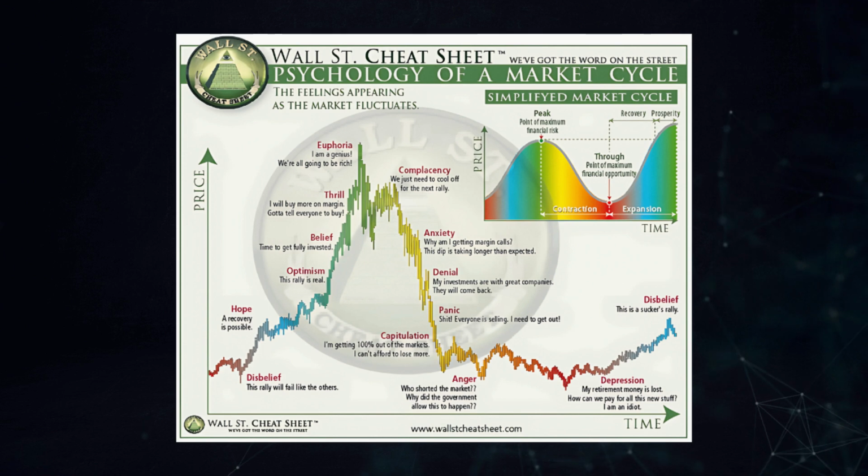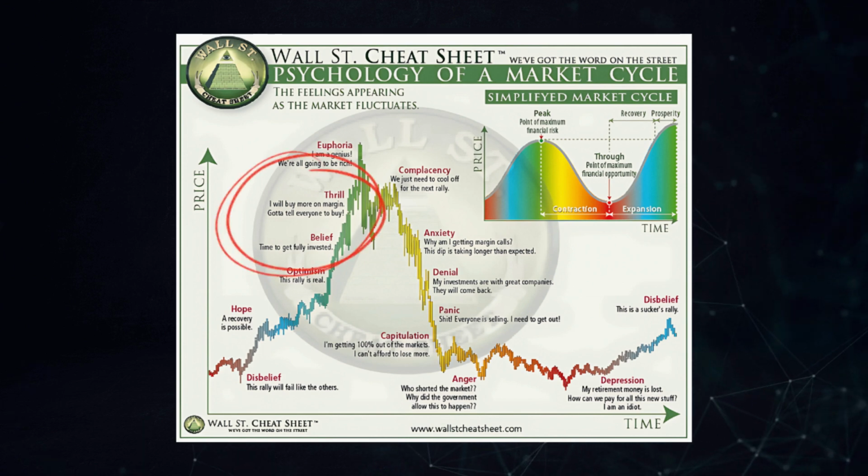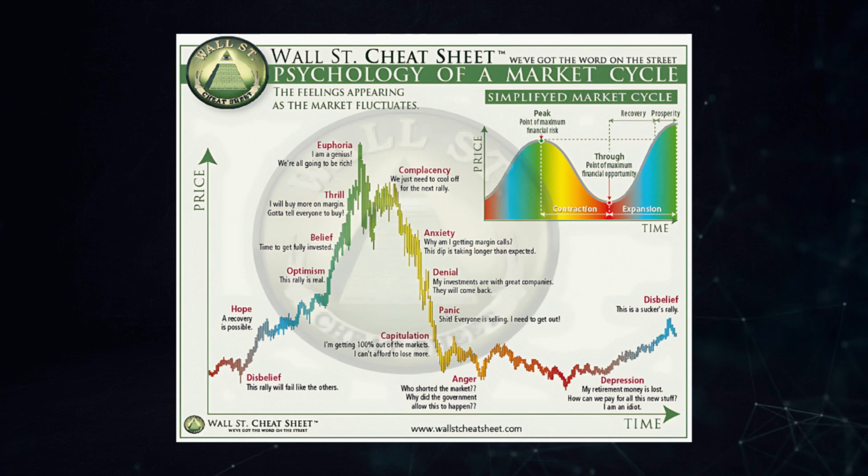Anyway, as we start coming out of the awareness phase, we enter what's known as the mania phase. This is where you have to start getting very careful. The key emotions in this phase are belief and thrill. Belief in general is a good thing. However, thrill can be quite dangerous, as we'll see. The belief of the market participants really solidifies as trends confirm. Thrill kicks in as profits start to grow.